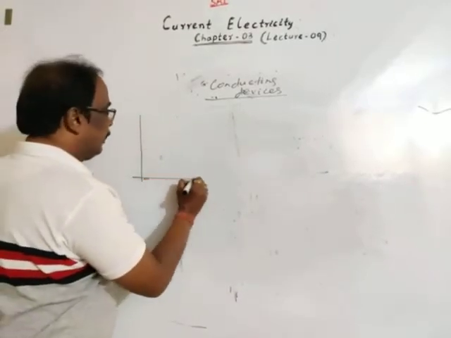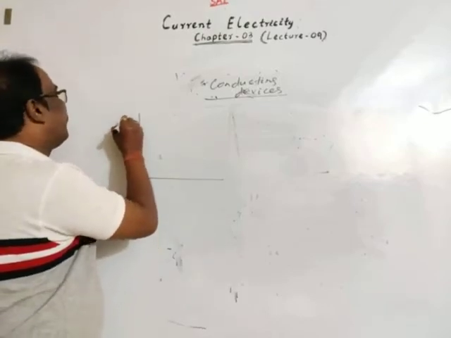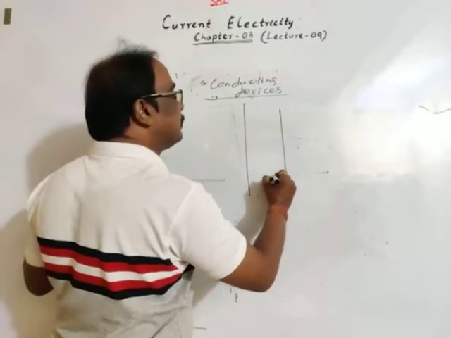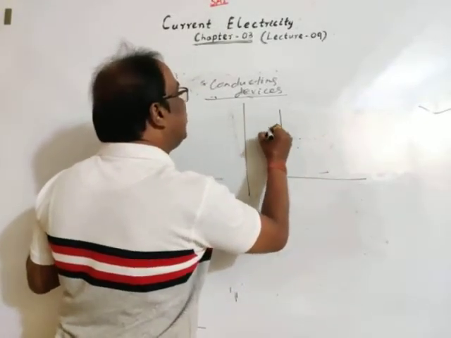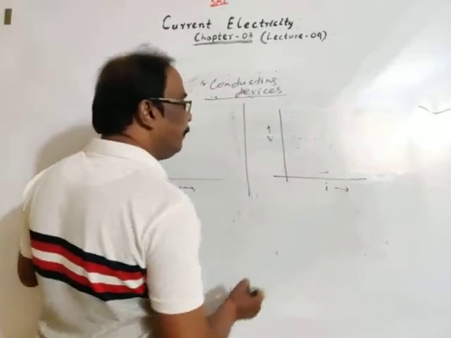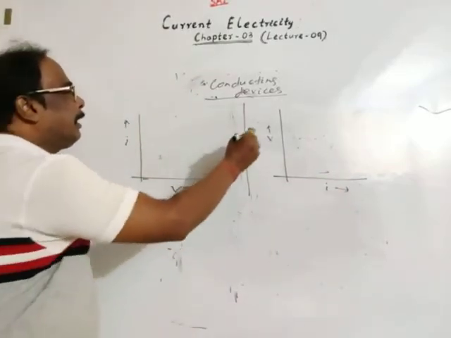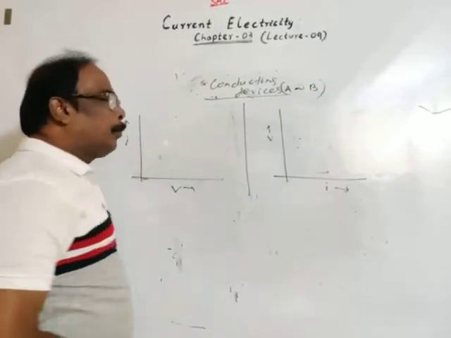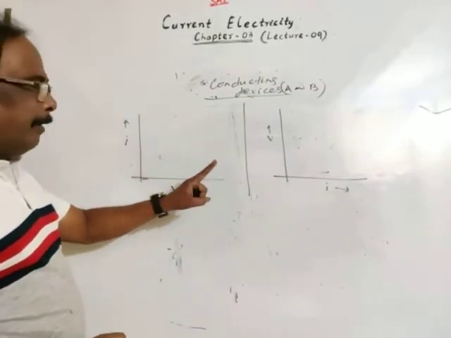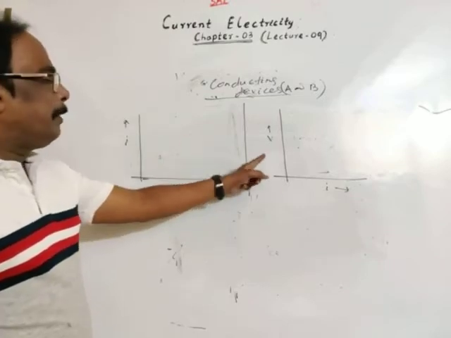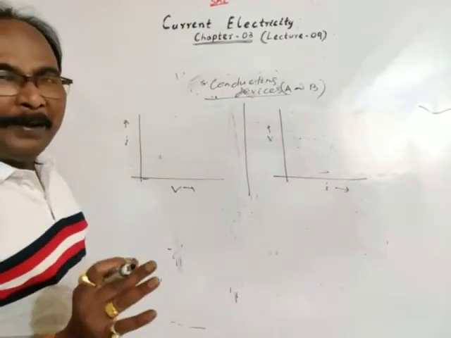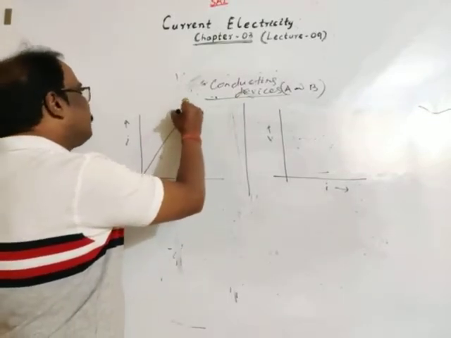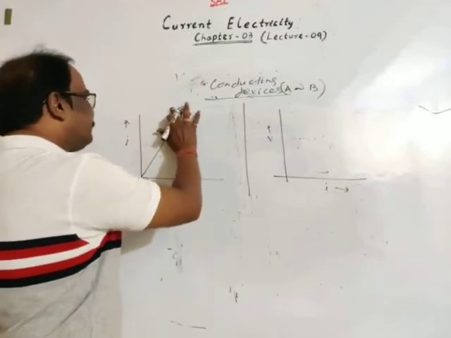This is the IV graph, and this is the VI graph. Suppose we are taking conducting devices A and B. There are two conducting devices A and B, and graphs between IV and VI for conductors A and B are given.